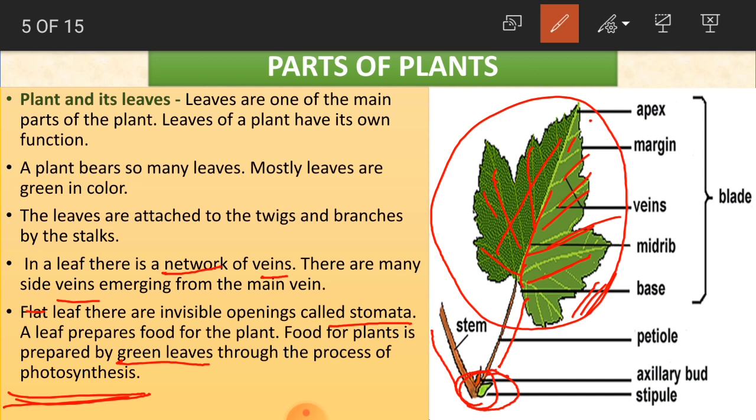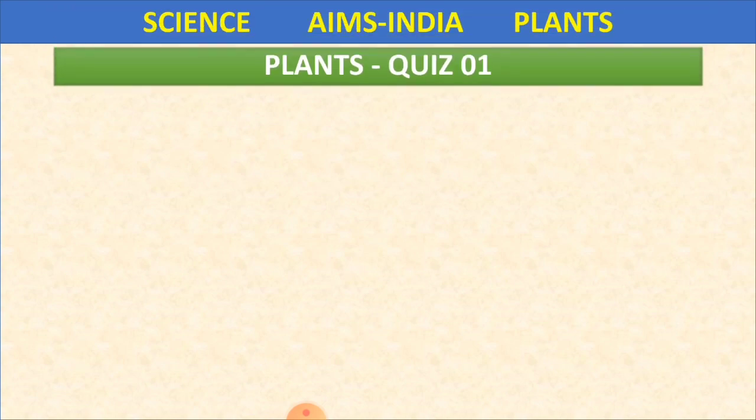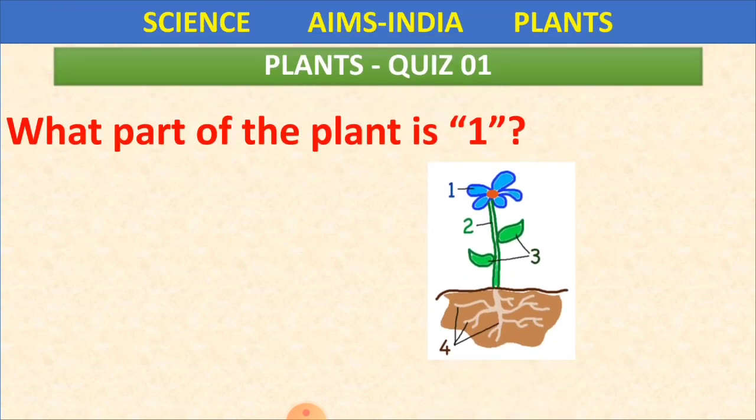You will learn about photosynthesis again in detail in your further classes. In short, this is a process in which green plants use sunlight to make their own food. These green plants, these leaves, use the sunlight and make their food. This is known as photosynthesis. Okay children, clear? Yes. So whatever we have learnt until now, we'll revise it once again through questions and answers. Okay children, so now see the first question.